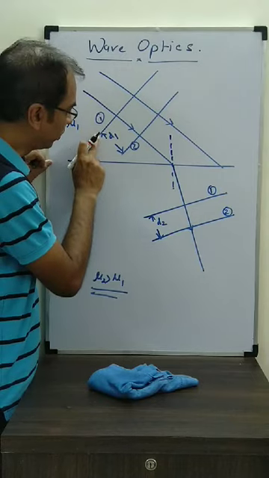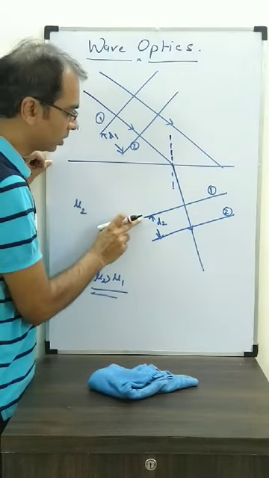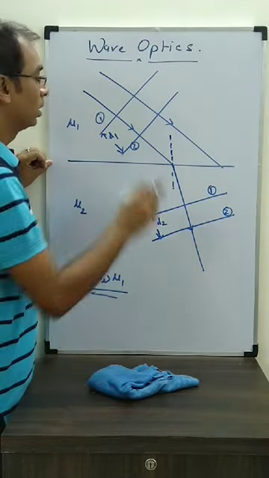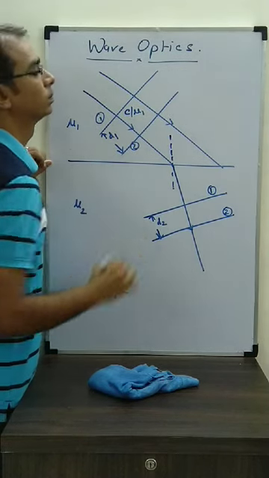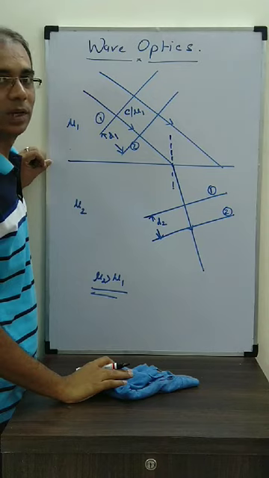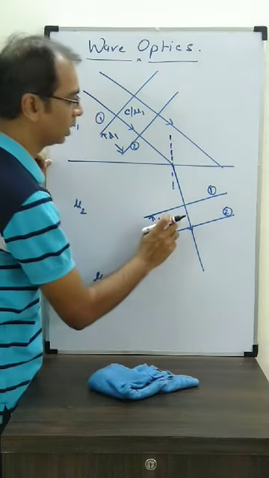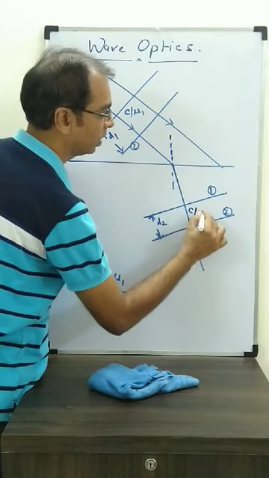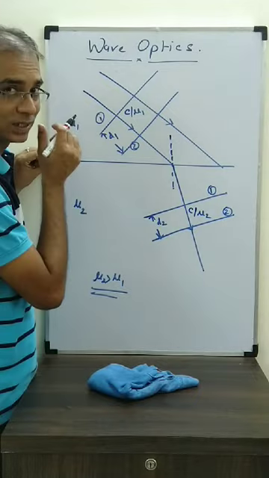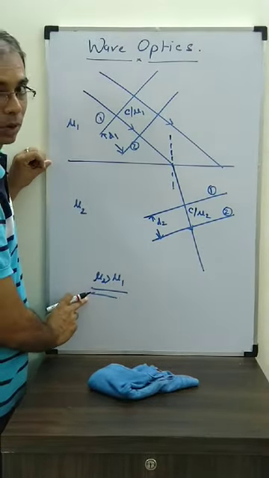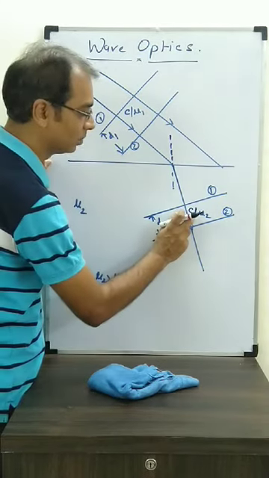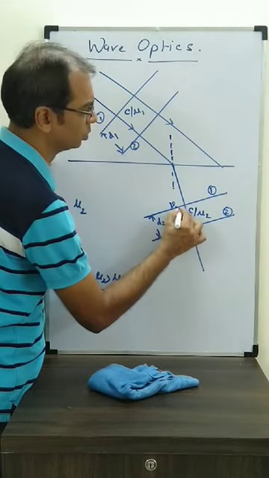Whatever time it takes to move from here to here, the same time it will take to move from here to here also. In this case, the speed of light is c by mu1. And here the speed of light is c by mu2. Which is more, mu2 or mu1? mu2 is more.